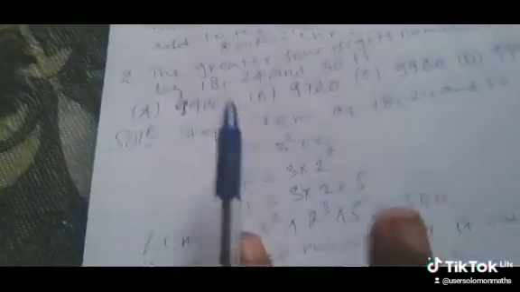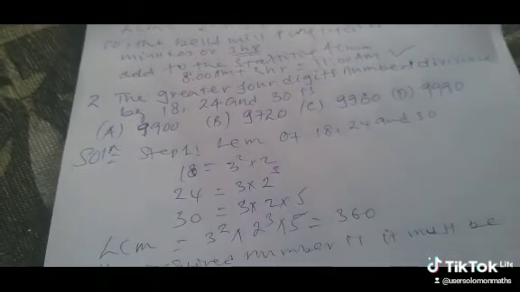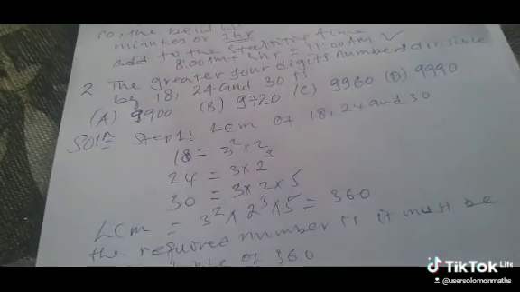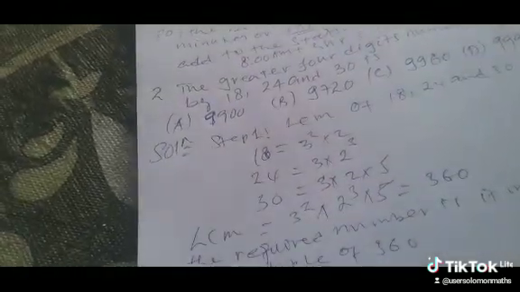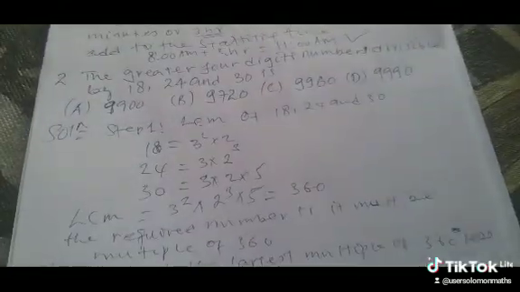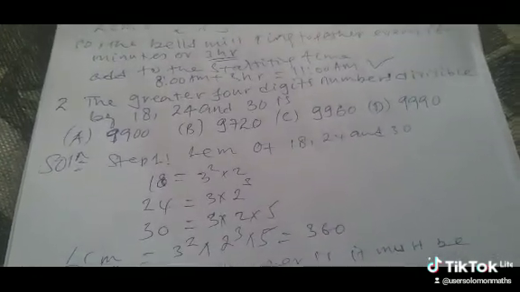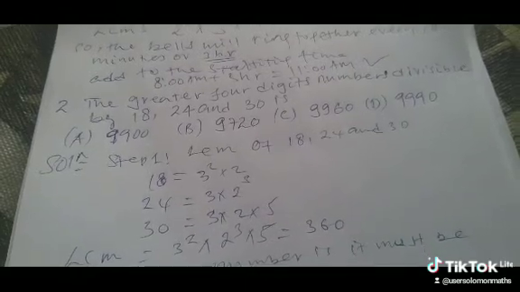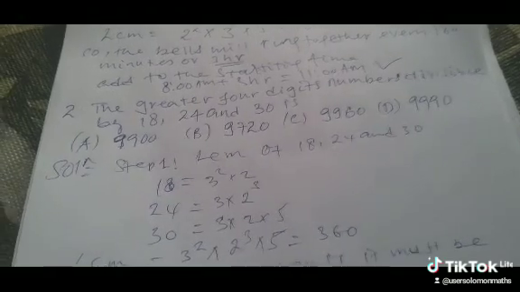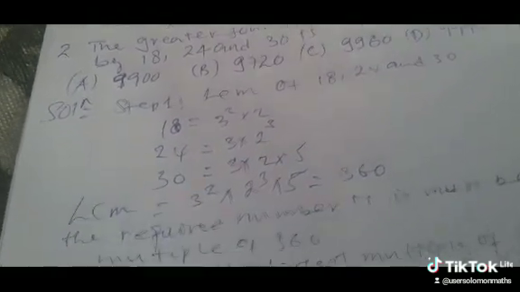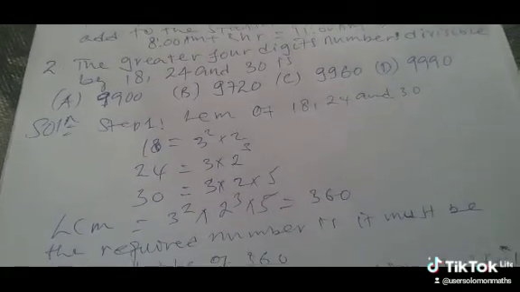So what does the question say? It is a 4-digit number. Find the largest. So next we can find the largest multiple of 360 less than 10,000. So step 2. Therefore, we have got the LCM as 360. The required number must be a multiple of 360 and less than 10,000. So we can find the largest multiple of 360 less than 10,000.